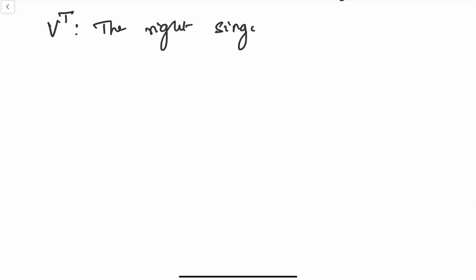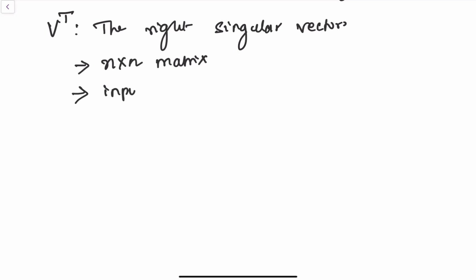Okay, now the last part that we are going to see is the V transpose. So V transpose is called the right singular vector. U is called the left singular vector, V transpose is called the right singular vector. So this is applied for the n cross n matrix. Think of V transpose as the input space rotation. What was U? U was the output space rotation. V will be the input space rotation.